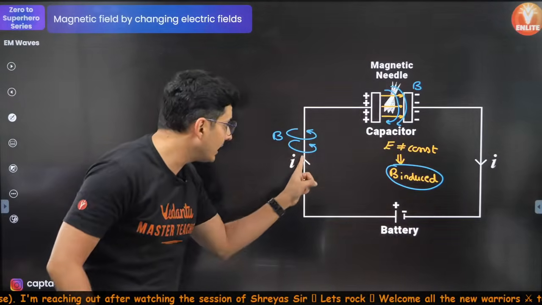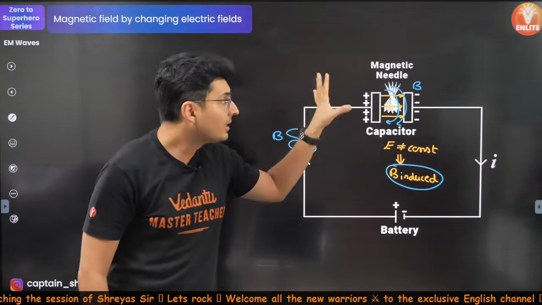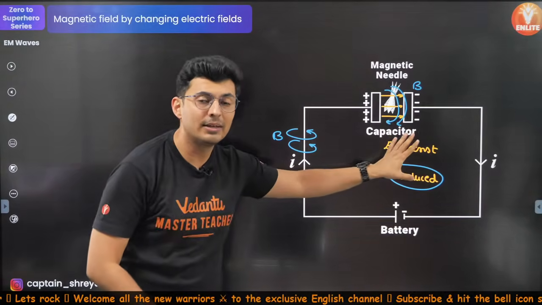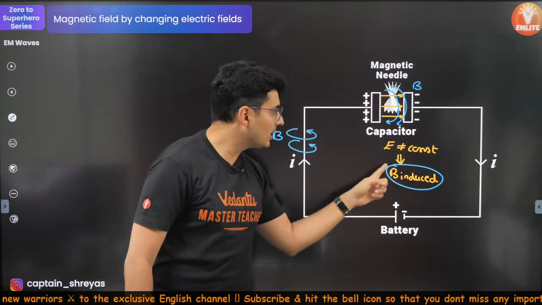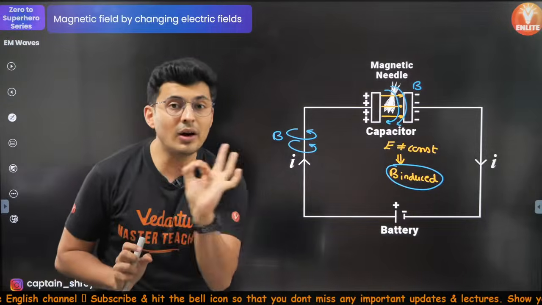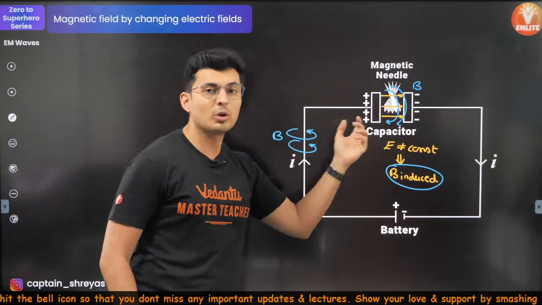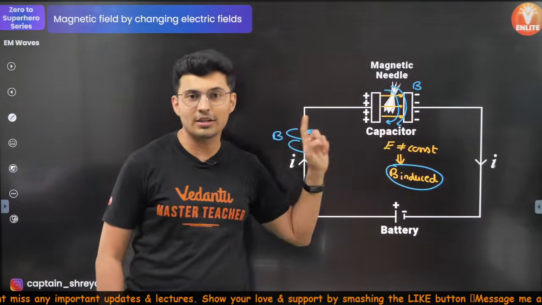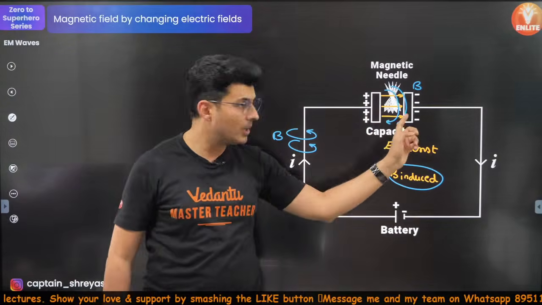Now, that current which is there here, actually there is no current, there is only changing field. That current which produces the same magnetic field as that of the changing electric field is called your displacement current. It's not your actual current. There are no actual charges going from here to here. Do you agree with that? Because there is a gap here. So there are no actual charges flowing from one point to the other. Everybody agrees with this? Hi Subiksha, hi AB.